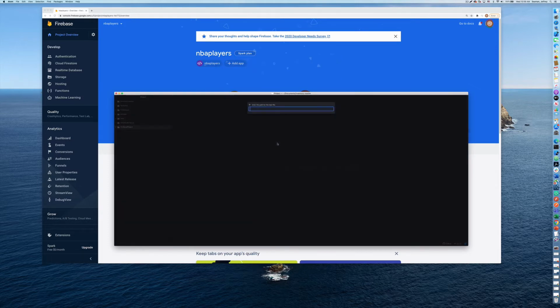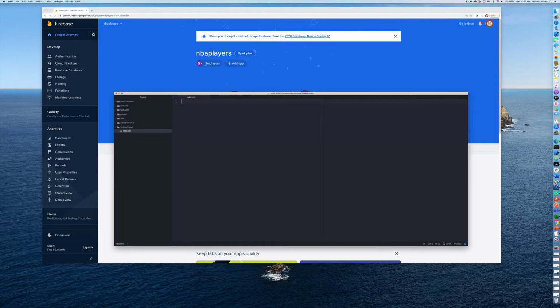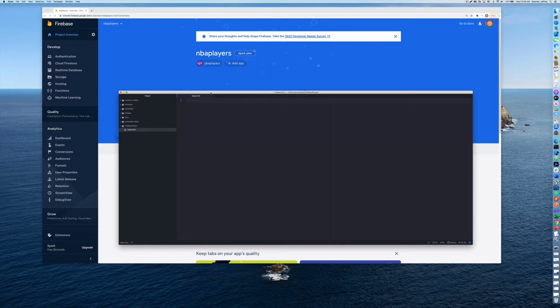I'm going to create a new file and just call it index.html. If I can zoom in here, guys. All right, maybe I can. So we'll set up with the doctype HTML, language equals English. By the boilerplate, this would be perfect.